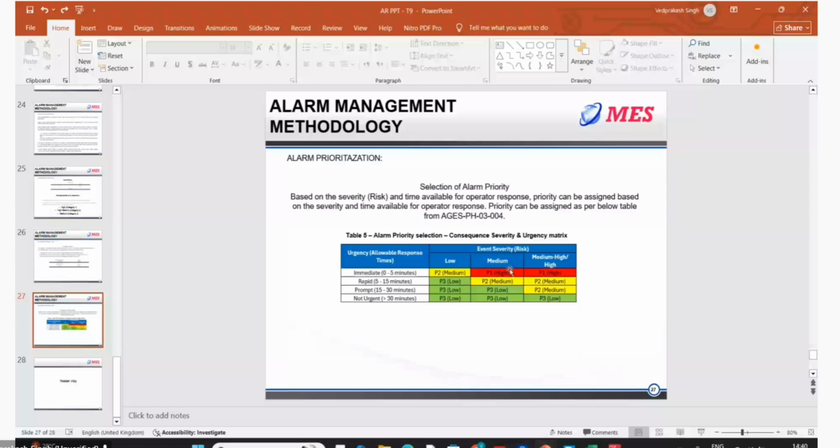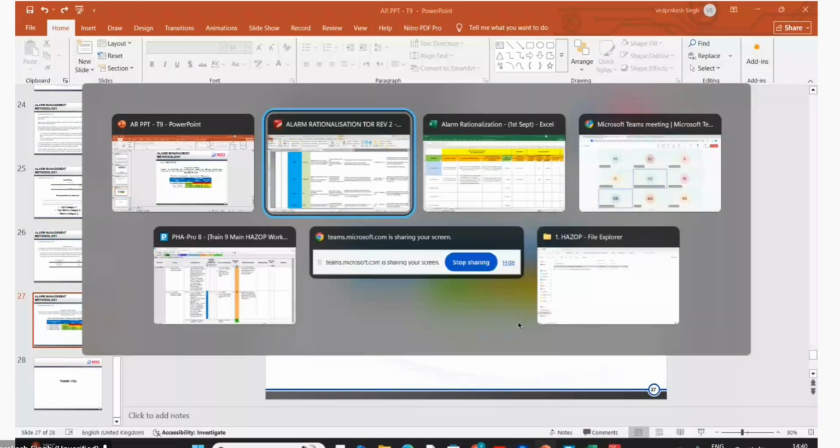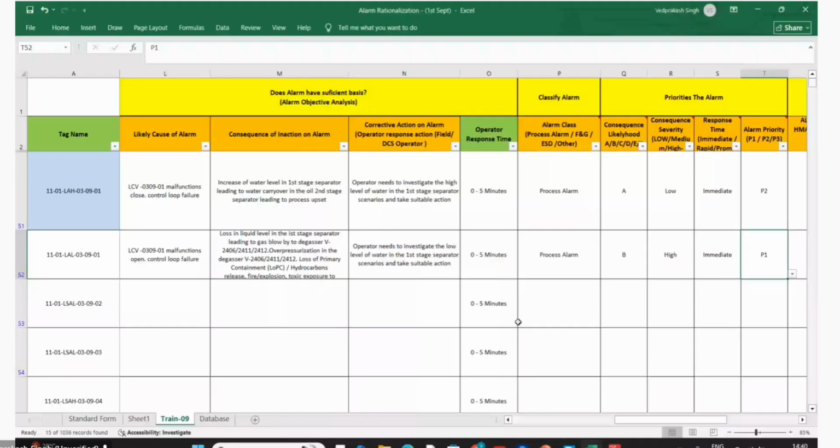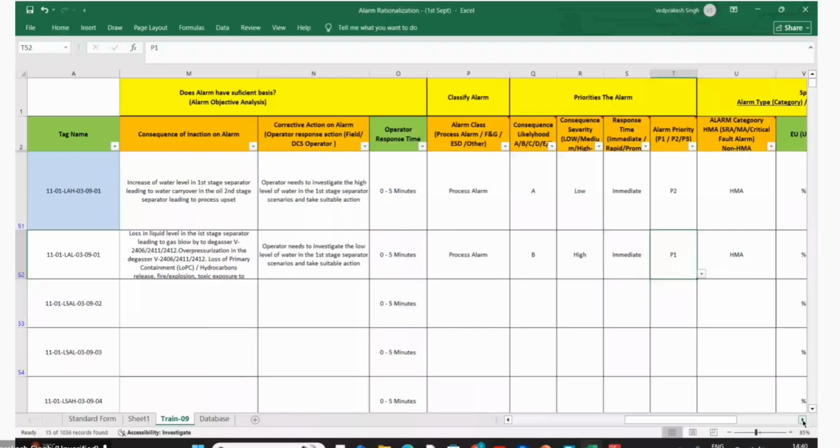First and foremost, this is the pressure. It is the fastest changing parameter. Sorry, this is level. If it is level, then maybe it is not so fast changing. But being a separator, maybe fast. Because it's a separator and pressures are very high, so even level will be changing very fast.